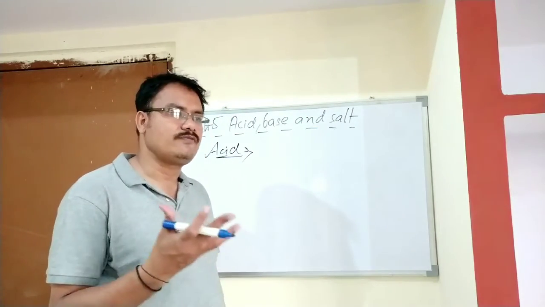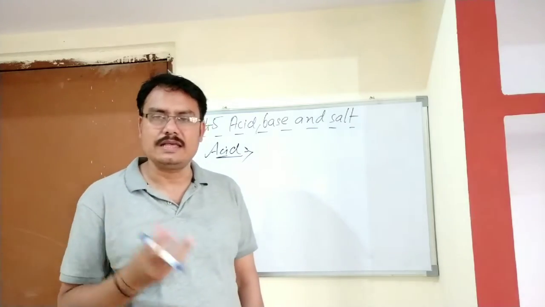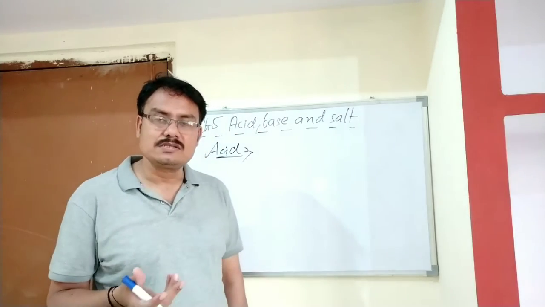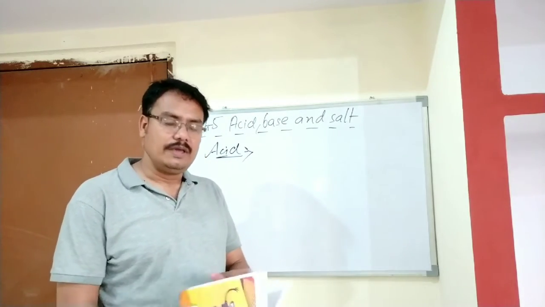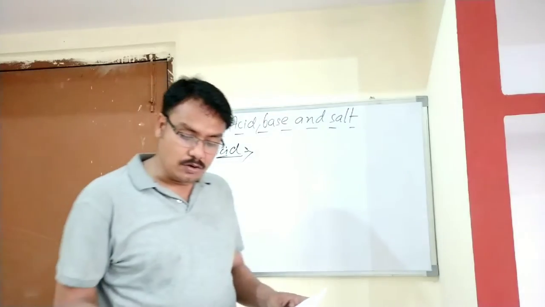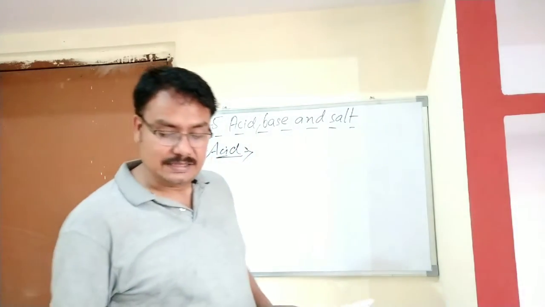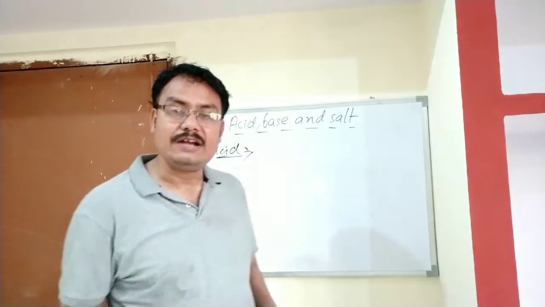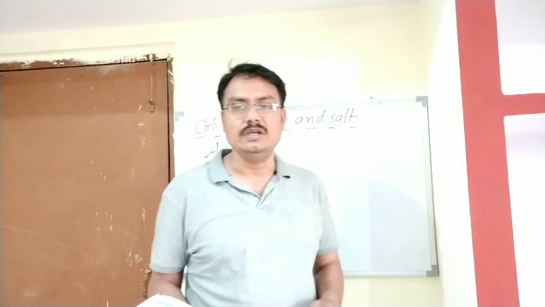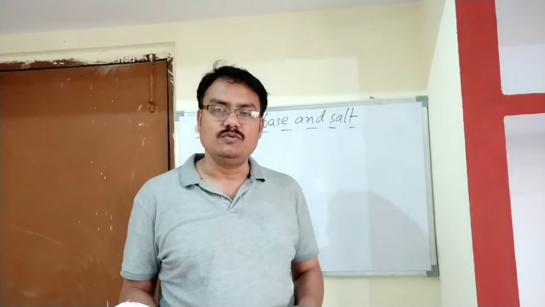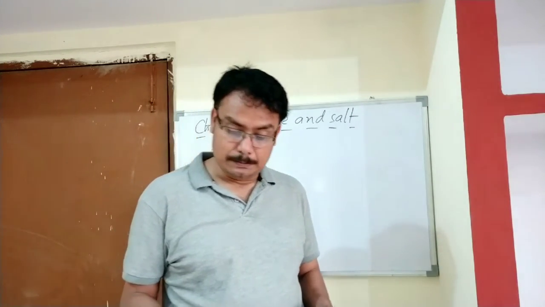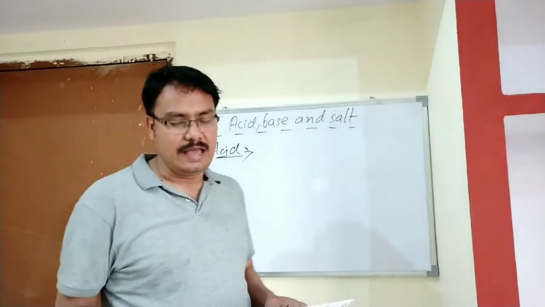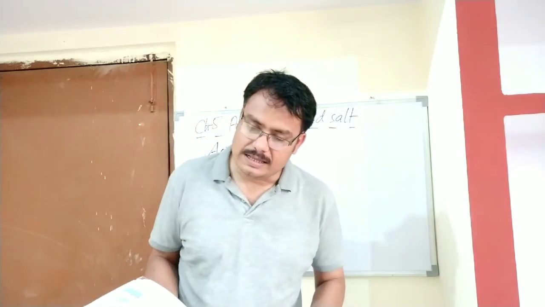Organic acids, those found in fruits and vegetables, are not so harmful, but inorganic acids, which are made from chemicals, are harmful. They are also called mineral acids. The first mineral acid to be discovered was nitric acid, HNO3, which was discovered in the very beginning. Now, some acids are strong and some are weak.